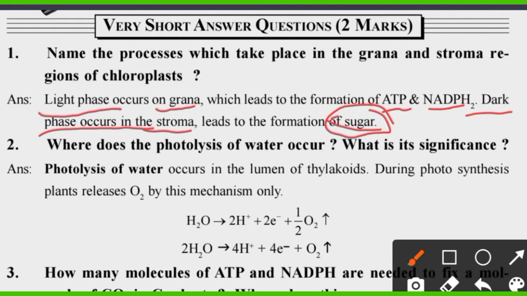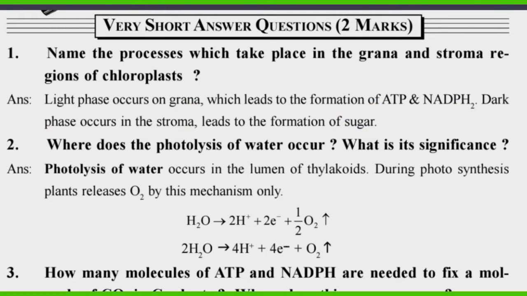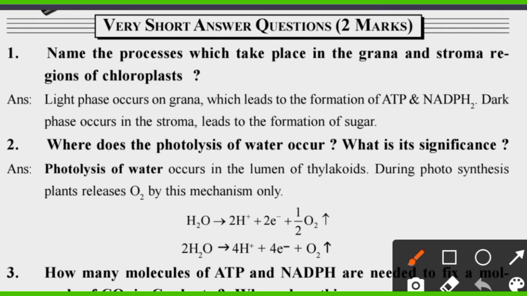Where does the photolysis of water occur? What is its significance? So photolysis: photo means light, lysis means breakdown. So here the water molecule is broken down.